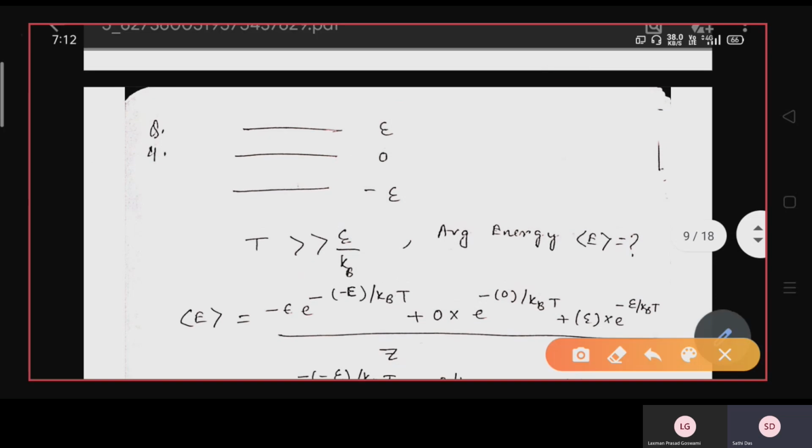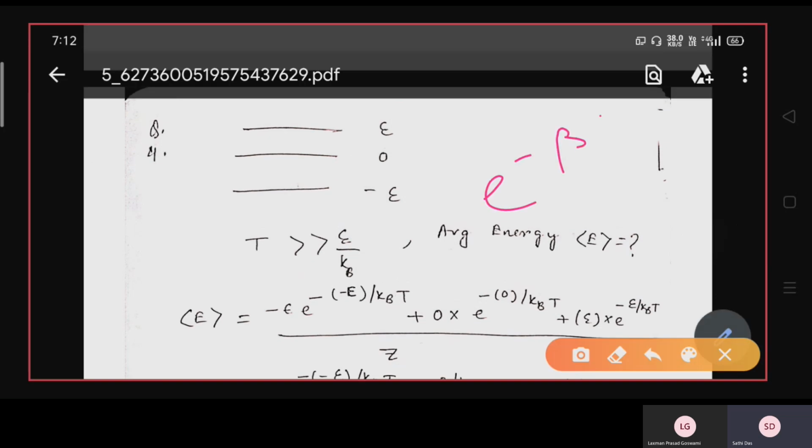Don't forget the formula, that is e to the power minus beta into E. And here the energy value will be decided by the question, that is, by the given energy levels.